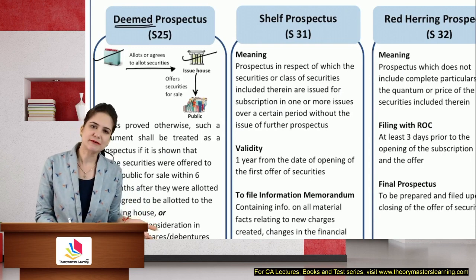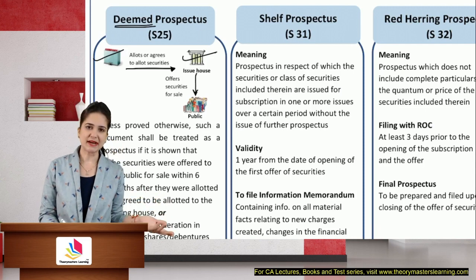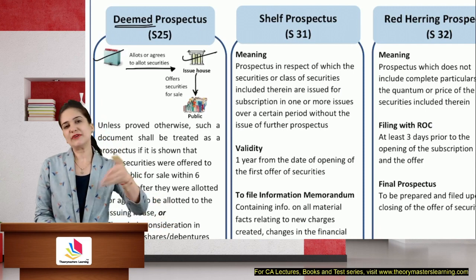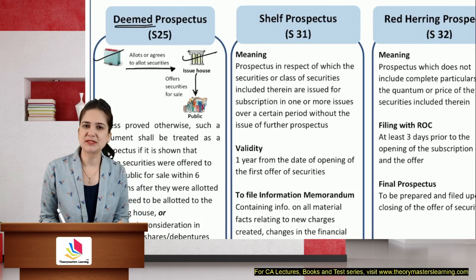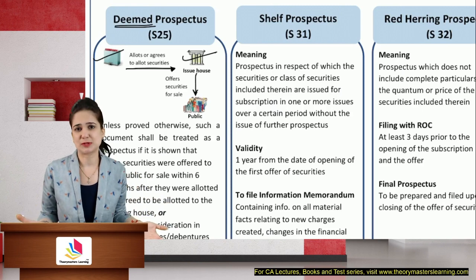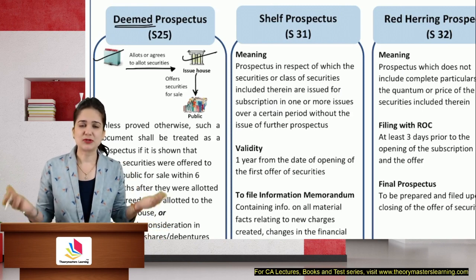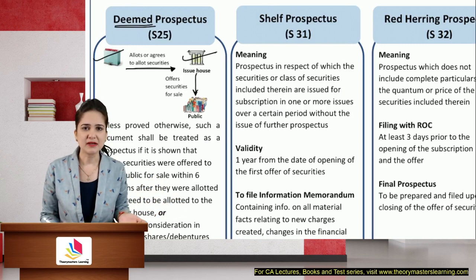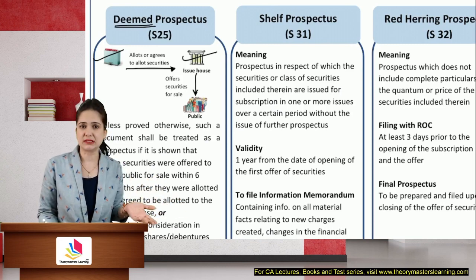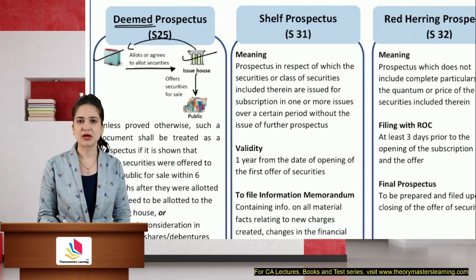Since public is not involved, we don't think that we should issue prospectus. Yes, that's right. They have not gone to the public. So we went to the issue house that you are going to the public, please issue prospectus. So they are saying that why should we issue prospectus? These are not our shares. We are only offering them on behalf of the company. And also they would show as if this is an investment of the issue house in the company.